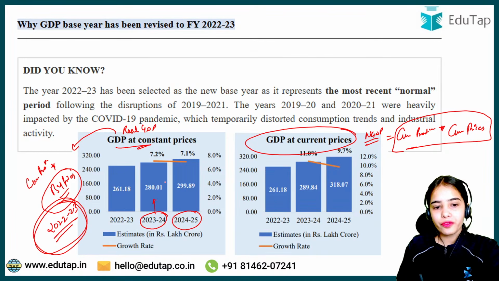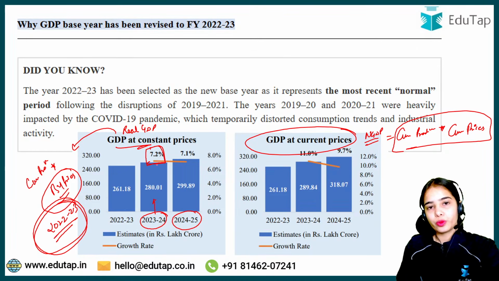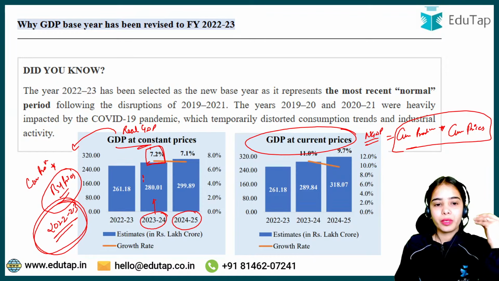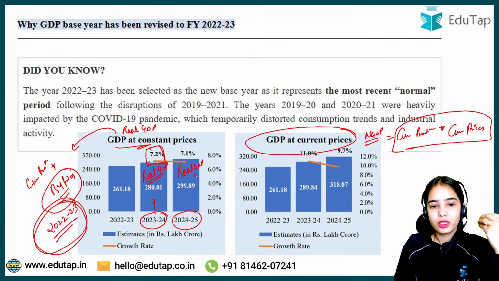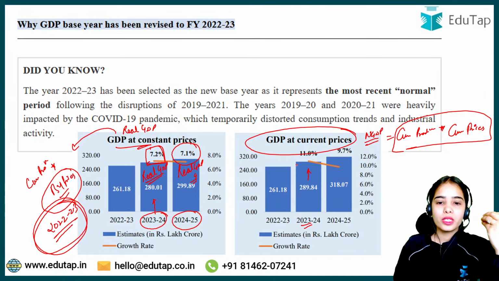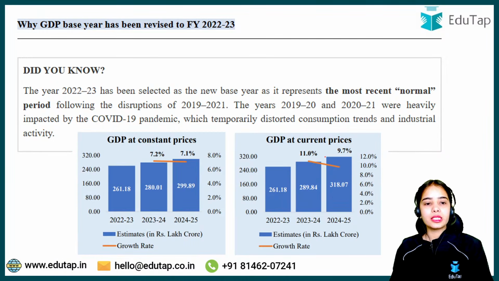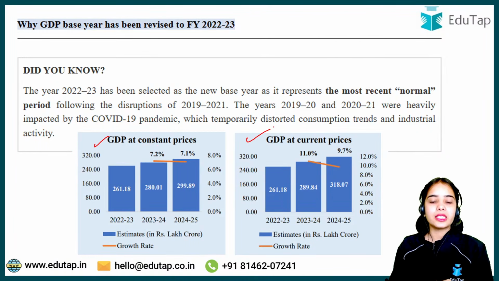So you can understand GDP at constant prices from 2023-24 to 2024-25. The real GDP growth in 2023-24 was 7.2%, while the real GDP growth in 2024-25 was 7.1%. The nominal GDP growth in 2023-24 was 11%, while the nominal GDP growth in 2024-25 was 9.8%. So this is the idea. The new data has been released as per the new base year.